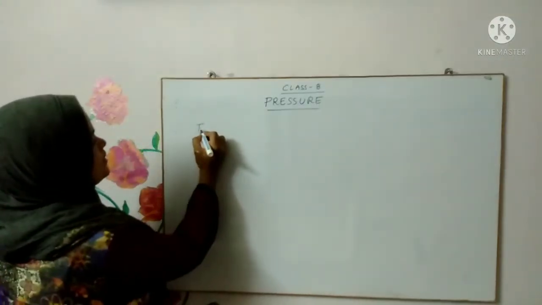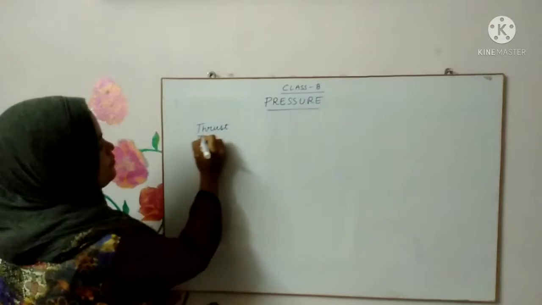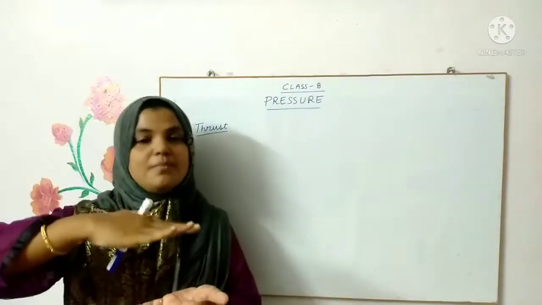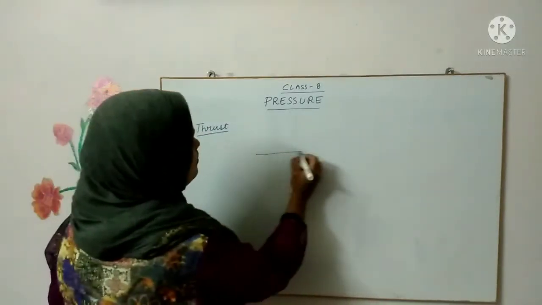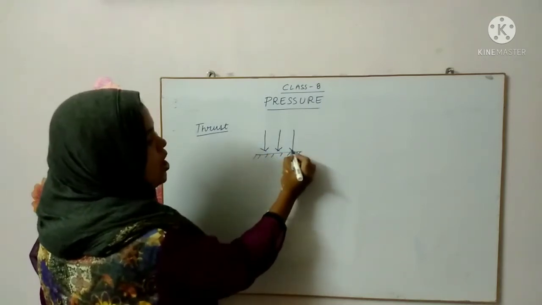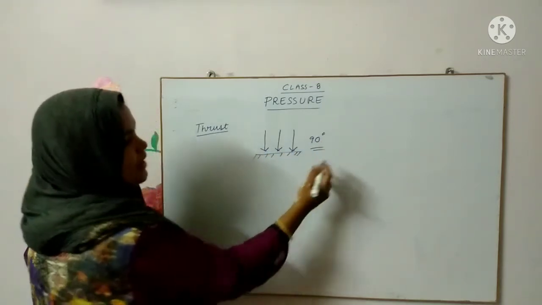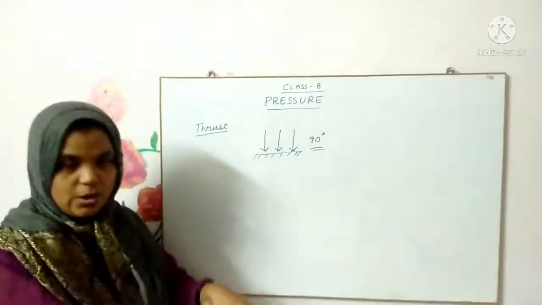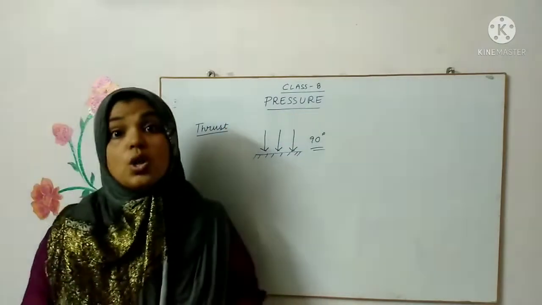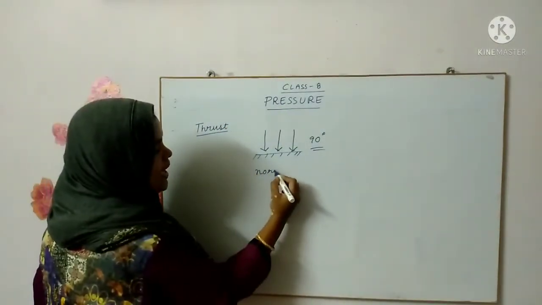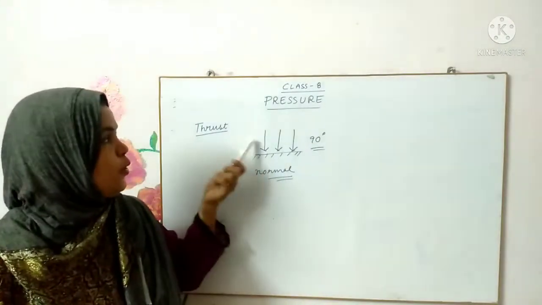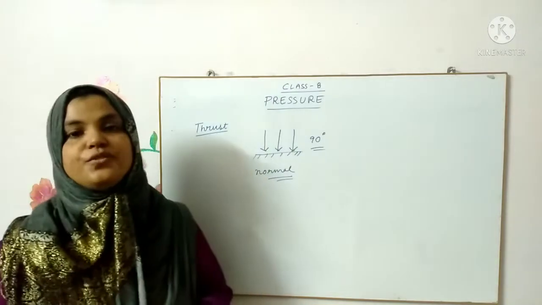Let us understand the meaning of thrust. So what is thrust? It is the force that is applied normal to any surface. Say for example, this is the surface, and if a force acts upon it normally, that means making a 90 degree angle, straight down, to the surface, then we call such a force thrust. The name given to such a force is thrust.